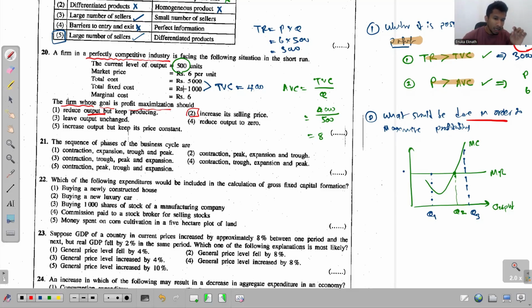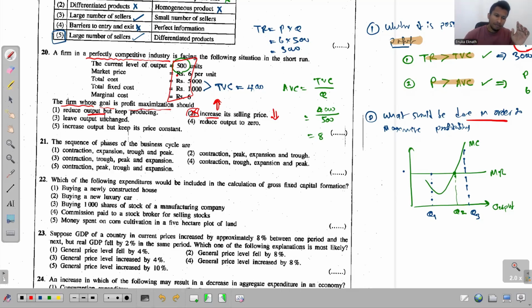So if this firm is operating in a perfectly competitive industry, they can't influence the market price. They can't increase the market price, and they don't even need to reduce the market price. Of the two, the first one they simply cannot do, and the second one there is no need to do. So they can't influence the market price. So this can never be the answer. To eliminate such an option, you don't even need to read the options here. If it's a perfectly competitive industry, you can directly remove this second option.